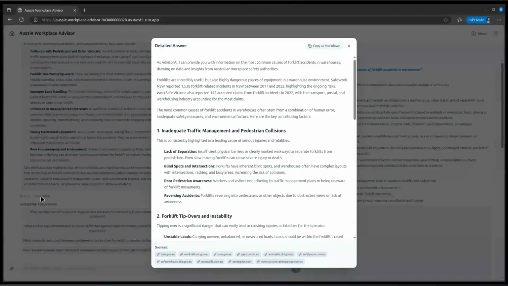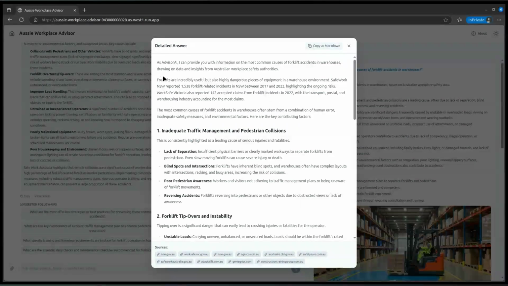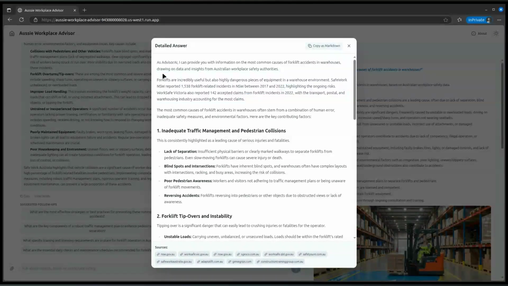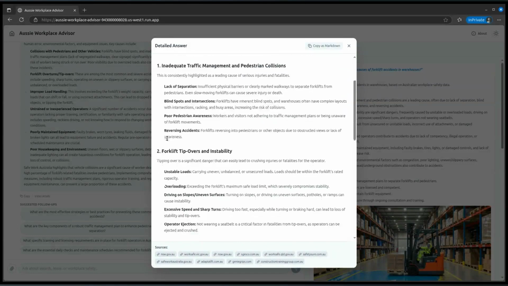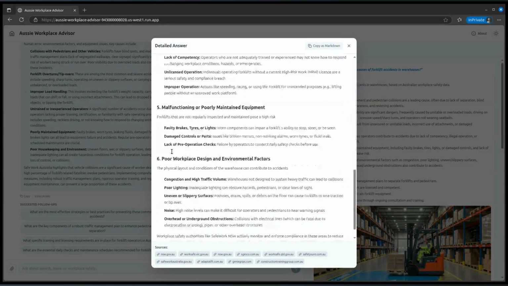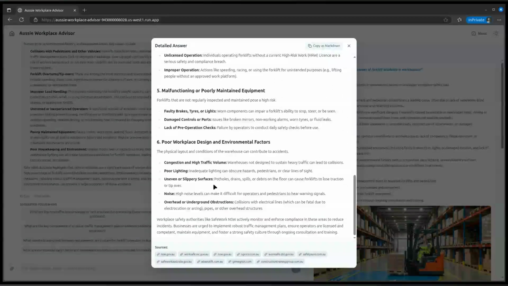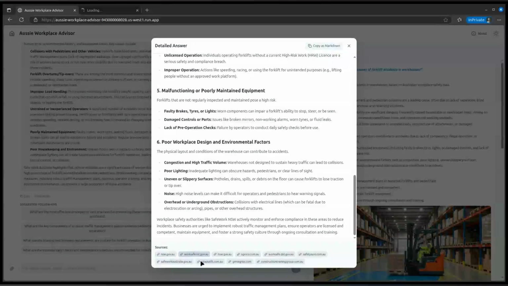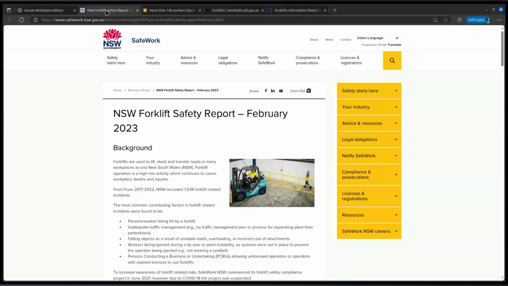Okay, so if we go over here, click on View Details, amazing. So you can see we've got actually some statistics here, a really nice detailed list. This can be grabbed as Markdown and used. And these are the websites that it's used in its grounding, right? So let's have a look here. We'll just open a couple of these to see. So this one's WorkSafe Victoria, WorkSafe Queensland, and Safe Work Australia. And we'll have a quick look and see what it's looked up.